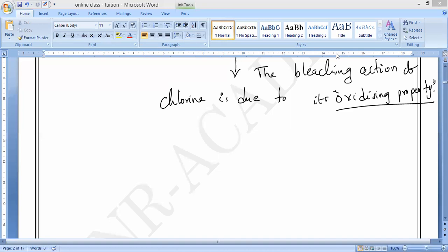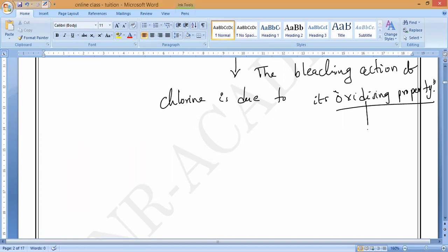So the reaction of this bleaching powder with dilute sulfuric acid or dilute HCl, means dilute acids. You can see that they will start liberating chlorine gas whenever it starts reacting with the acids. Which property does chlorine gas have? Oxidizing property. Due to this oxidizing property, what is happening? Colored substances turn into what?